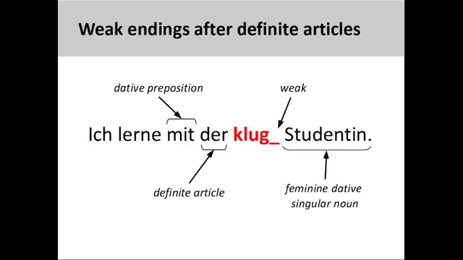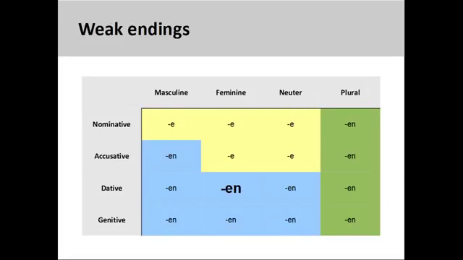The dative preposition mit, however, signals that the definite article, attributive adjective, and noun are all part of a dative prepositional phrase. The definite article der, therefore, cannot be a masculine nominative singular form, but rather must be a feminine dative singular form. As we have seen before, all the endings for attributive adjectives appearing after the definite article will be weak. I can consult a chart for weak adjective endings to find the appropriate ending for the feminine dative singular, which is en. With repeated practice, you will eventually memorize these endings and will no longer need to reference a chart.